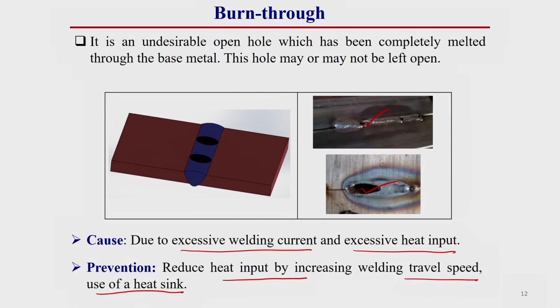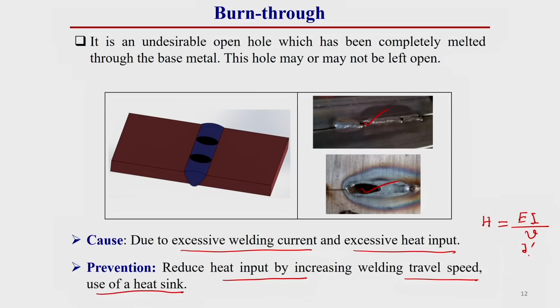How is it that by increasing the speed we can eliminate this burn through? Because if we increase the speed, then the heat input per unit length of the weld will decrease, that you know. Because heat input per unit length of the weld is calculated as voltage times current divided by welding speed.